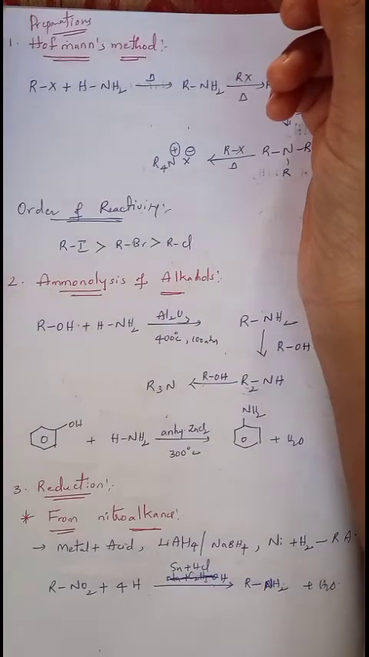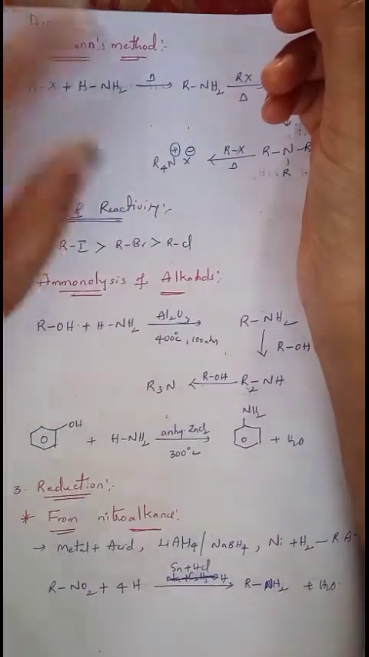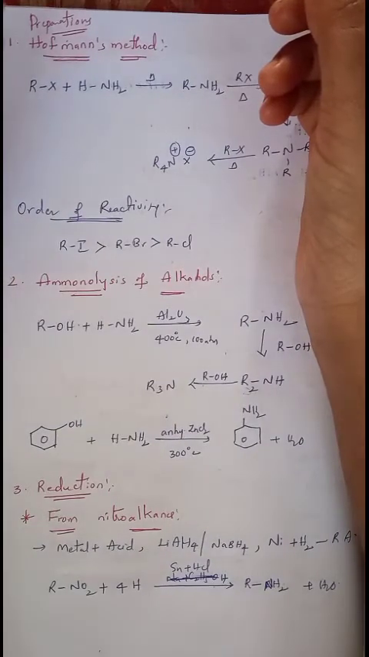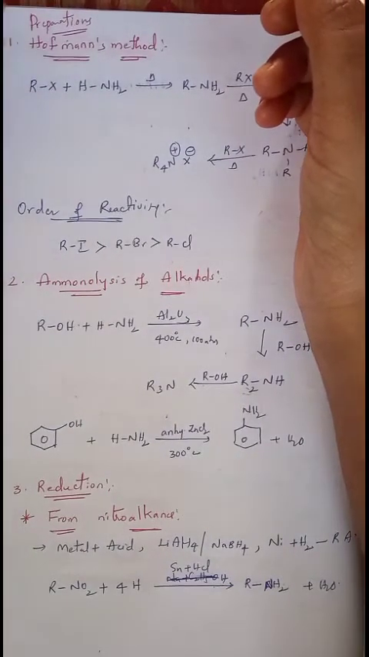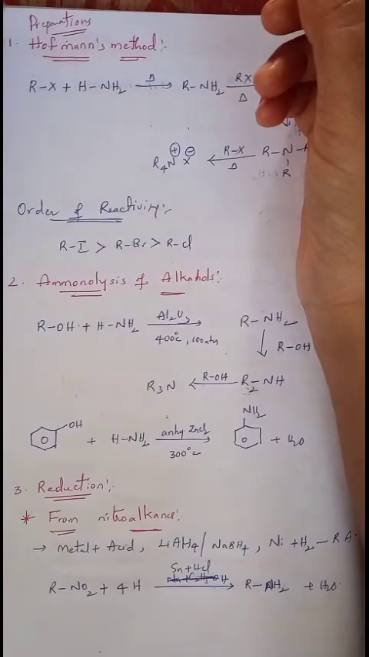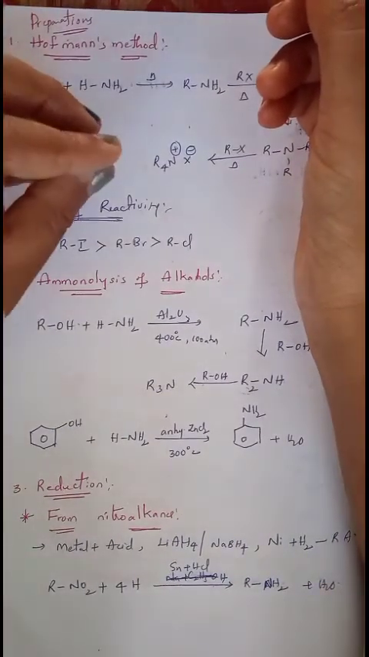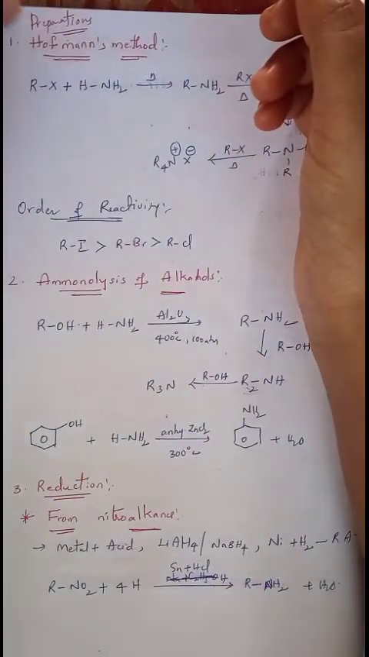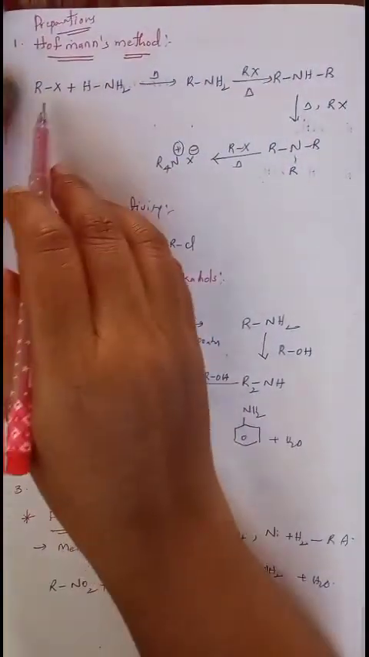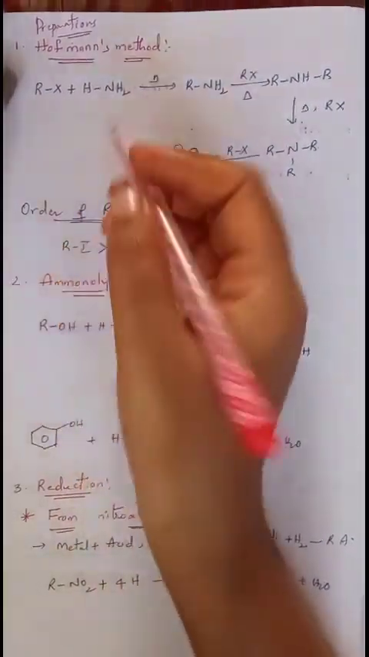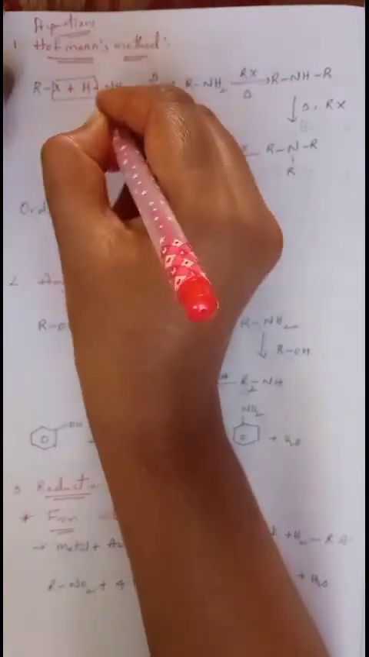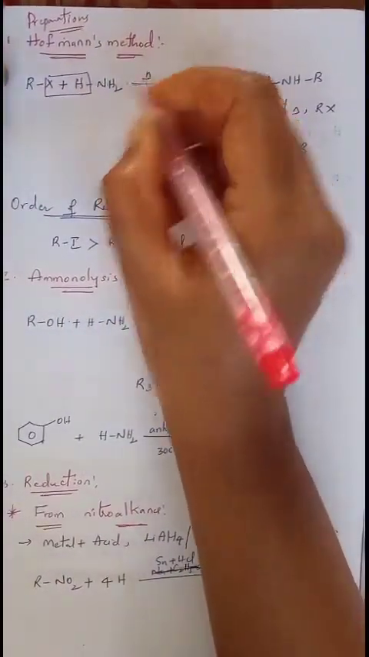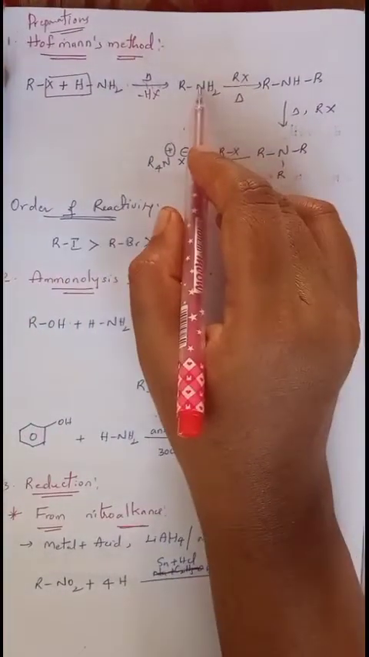This is not the Hofmann bromamide method, it is just Hofmann's method. We can also call it reaction with alkyl halide. Ammonia undergoing reaction with alkyl halide can give different types of amines followed by quaternary ammonium salt. That reaction is called Hofmann's reaction. It is just Hofmann's reaction but not Hofmann's bromamide reaction. In this Hofmann's reaction, first the alkyl halide reacts with ammonia on heating. First it loses hydrogen halide. By losing that HX, R is directly attached to NH2, and we will get a primary amine.